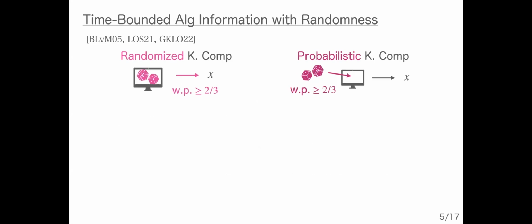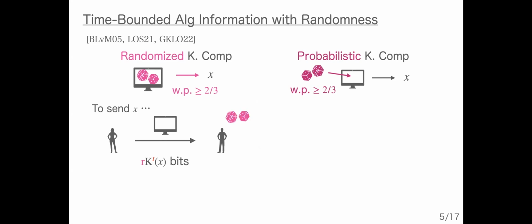In terms of algorithmic information, the randomized Kolmogorov complexity is more natural than the probabilistic Kolmogorov complexity, particularly to send a string X. In the setting of randomized Kolmogorov complexity, one person only needs to send the minimum program, and it takes RK(X) bits. Then the other party can select randomness, and by executing this program, it can obtain the string X.